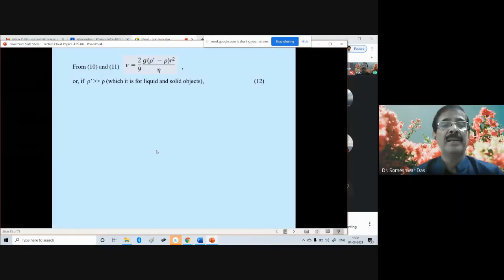Okay. So if the density of the water droplets is much greater than the density of the air, that means rho prime is much larger than rho, which is most of the time true. Okay. And for liquid or solid objects, we can approximate the above equation as V equals 2 by 9 times g rho prime r squared by eta. Okay, this is the terminal velocity.